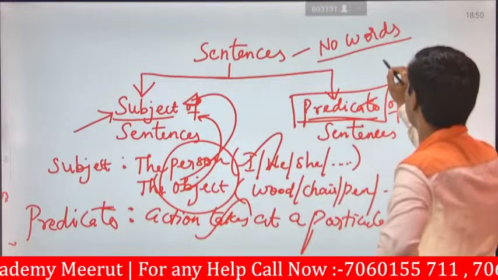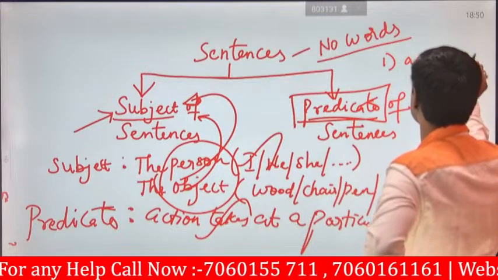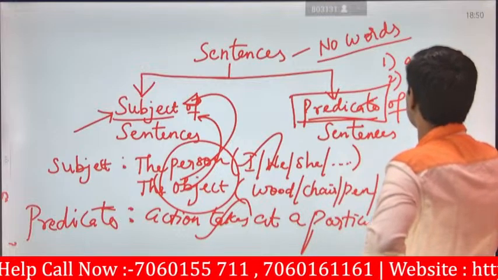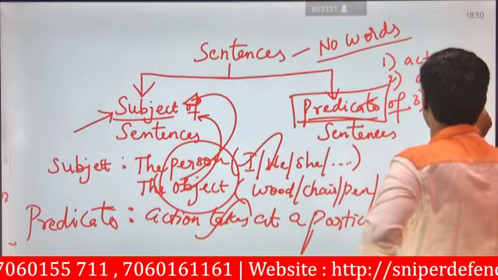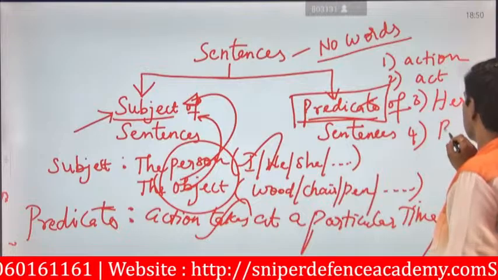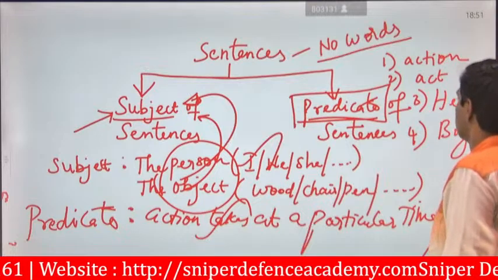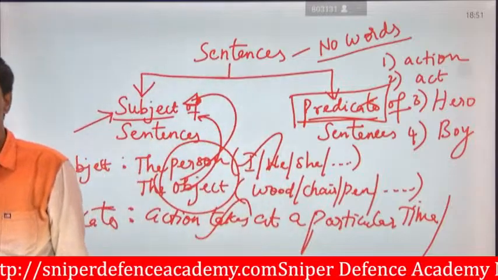For example, only one word is there. Number 1, action. Number 2, act. Number 3, hero. Number 4, boy. Do these come under sentences? No. These are all just words.